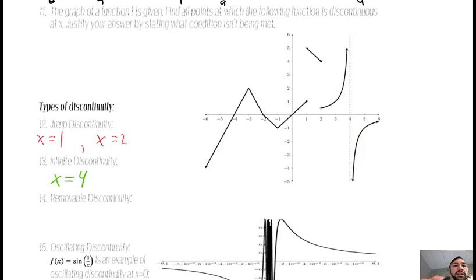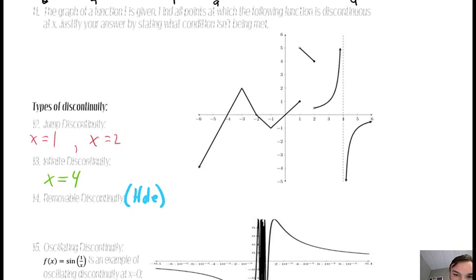And then removable, this is like when you have, you should probably put in parentheses here. This is like when you have a hole in the graph. And the graph didn't show up great. Maybe if you can zoom in on your digital copy, but there's supposed to be a hole right here. So if there's a hole right there, it doesn't exist, then there's a break in the graph there. So x equals negative 2.